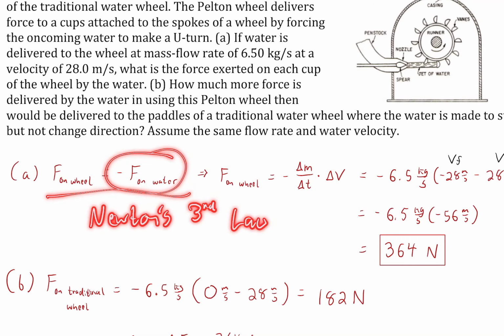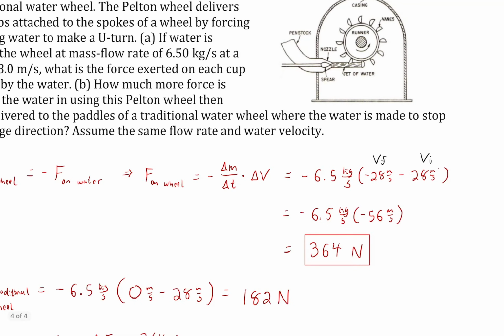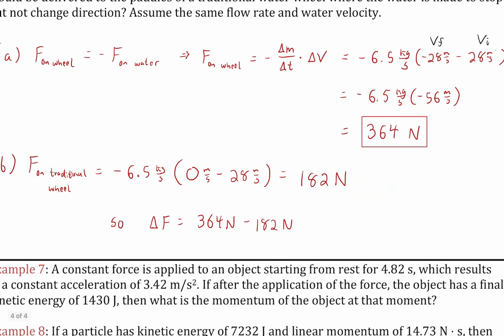And that's going to be good because it clearly sets up what force we're talking about. So the force on the wheel is given by the equation that I gave you. It's the negative of the mass flow rate times the change in the velocity. And so it's negative 65 kilograms per second, the mass flow rate. The final velocity of the water is negative 28. The initial velocity of the water is positive 28 because we're calling the positive direction this way. And that means that our delta v is negative 56, but since we have a negative times a negative, the force on the wheel is in the positive direction, which it should be, because the force should be in the same direction as the initial velocity, in the positive x direction. So 364 newtons, okay?